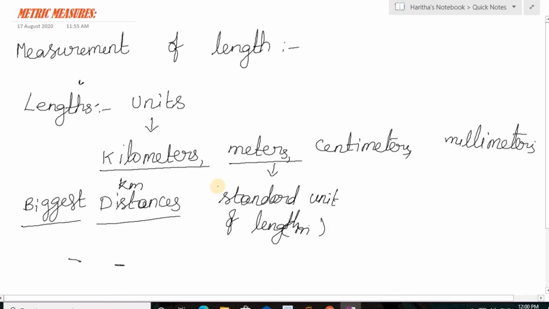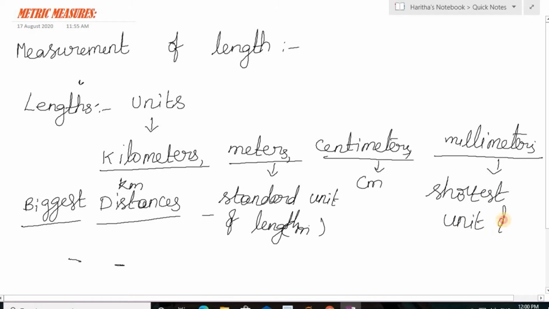Coming to centimeters, it is the smaller unit which we use after meters. And the last one is millimeters, the shortest unit of length.